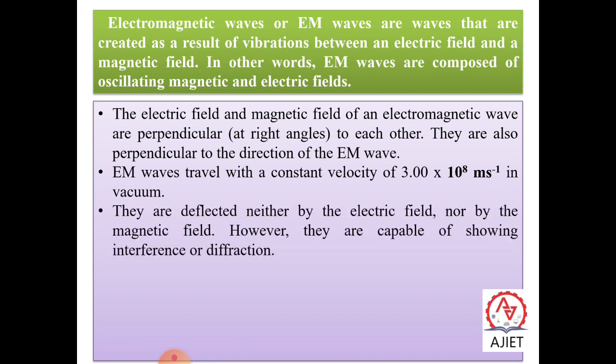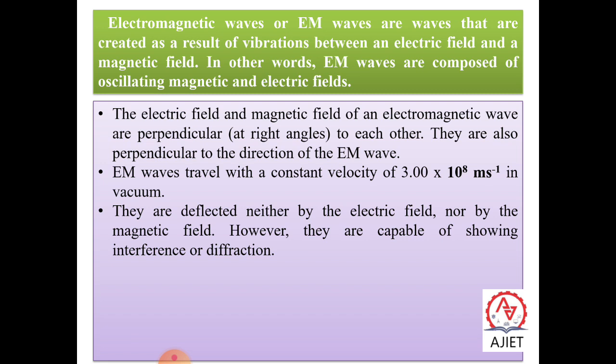The third characteristic is that they are deflected neither by electric field nor by magnetic field. However, they are capable of showing interference and diffraction. They simply pass; they don't get deflected by these kinds of fields. What is interference? It is a modification in the intensity of light. Intensity is directly proportional to the amplitude, so you can increase or decrease the amplitude of electromagnetic waves.